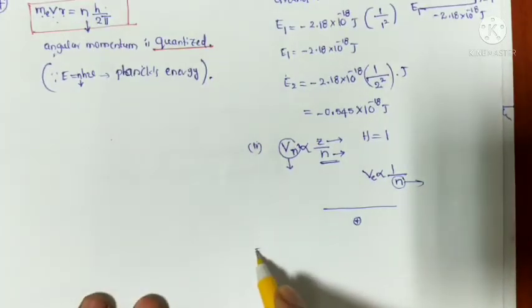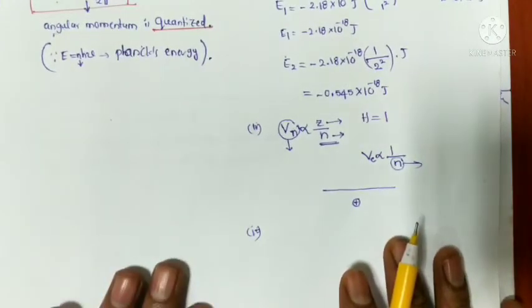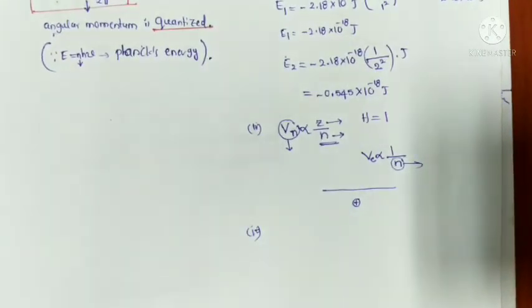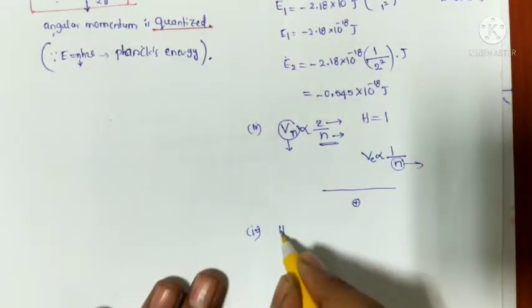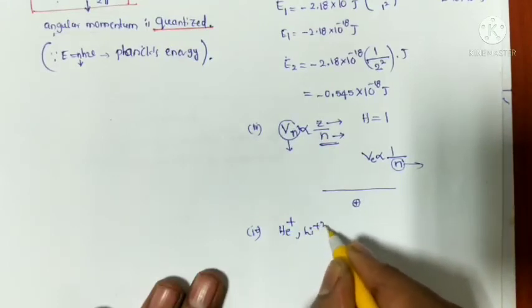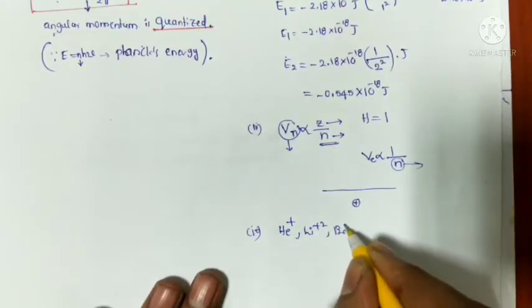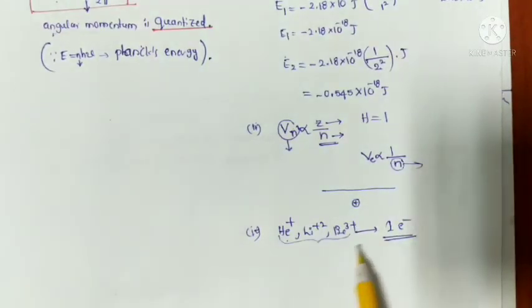And the fourth one, the last one, is that Bohr theory can also be applicable to ions containing one electron system. For example, helium plus ion, lithium plus 2 ion, and beryllium plus 3 ion. These are one electron systems, so Bohr's theory can also be applicable to these types of ions.